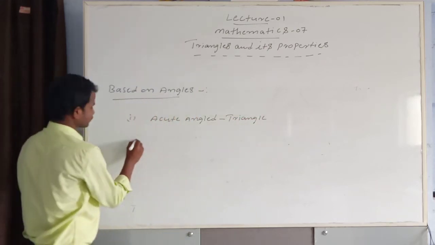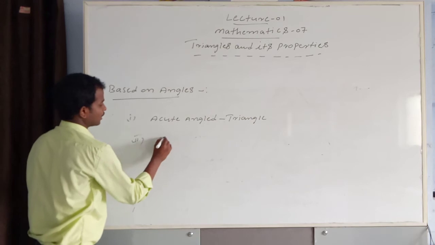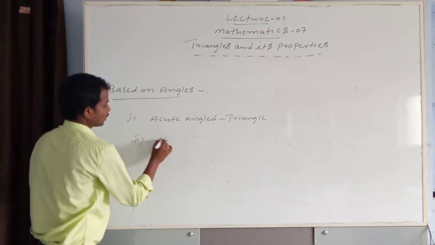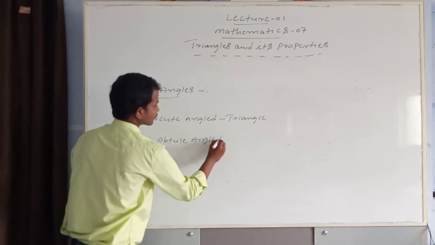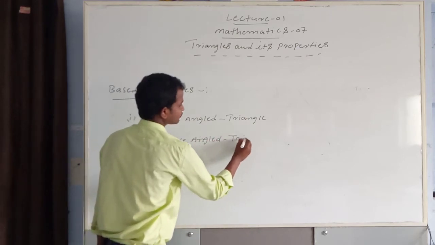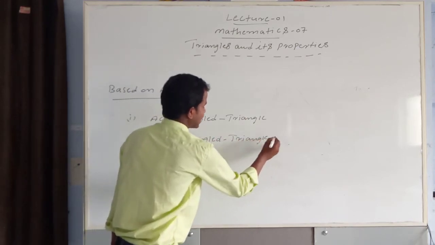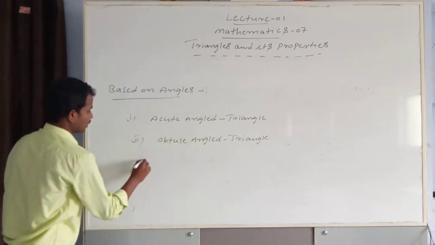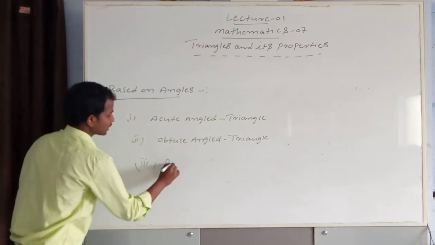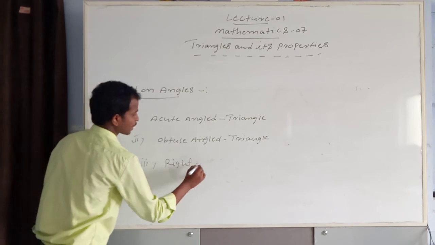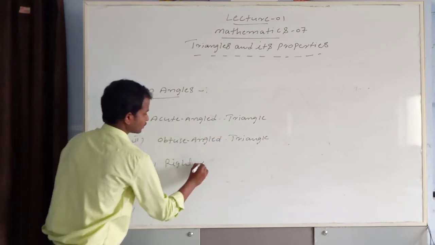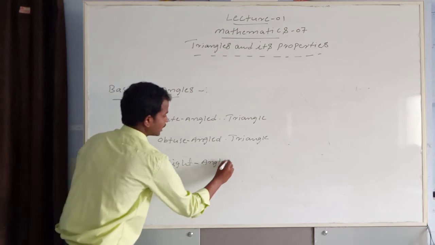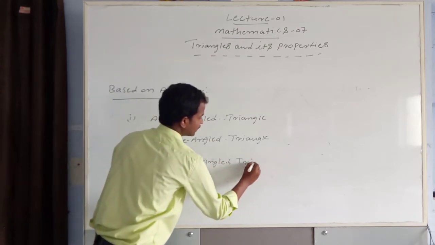Second one, obtuse angle triangle. And third one, right angled triangle.